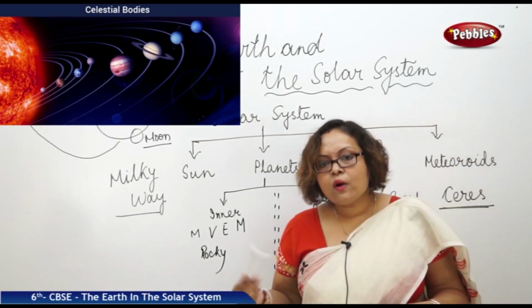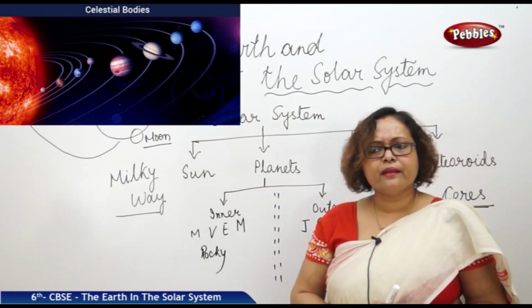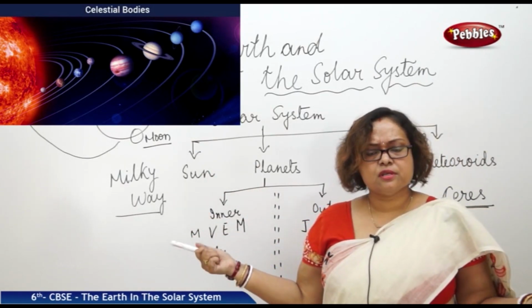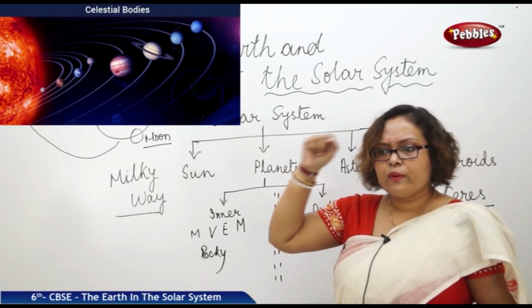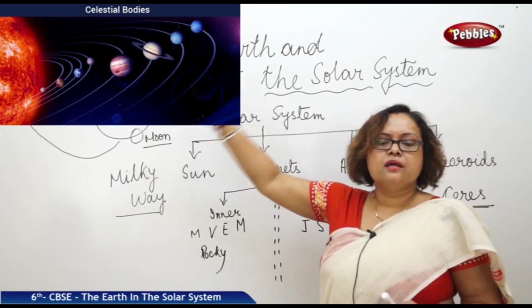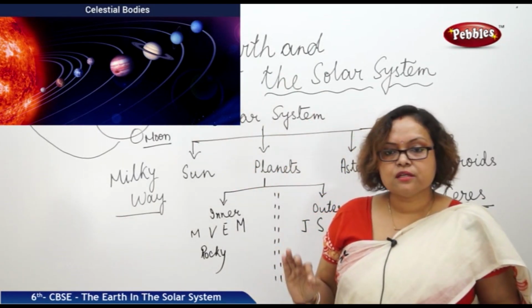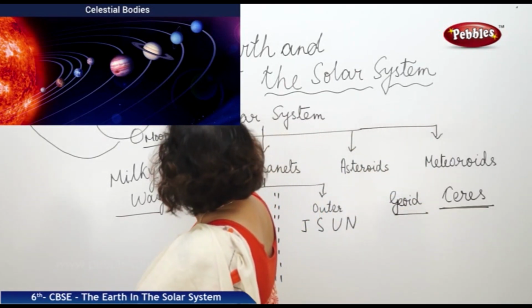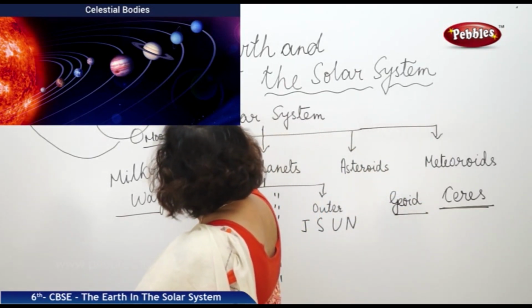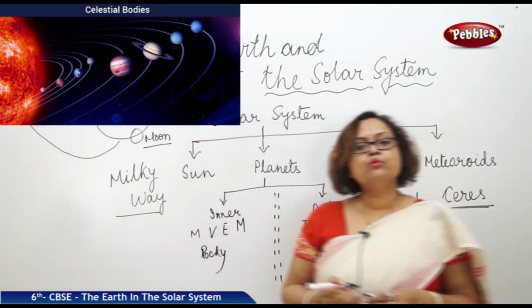Next is, why is Earth a unique planet? Why can we say that yes, Earth is a unique planet? Yes, definitely it is unique, isn't it? This is the only planet till now where we have proved there is life. It is the only planet which has oxygen and which has water. You know, Earth is even known as the blue planet. Can you tell me why Earth is known as a blue planet?